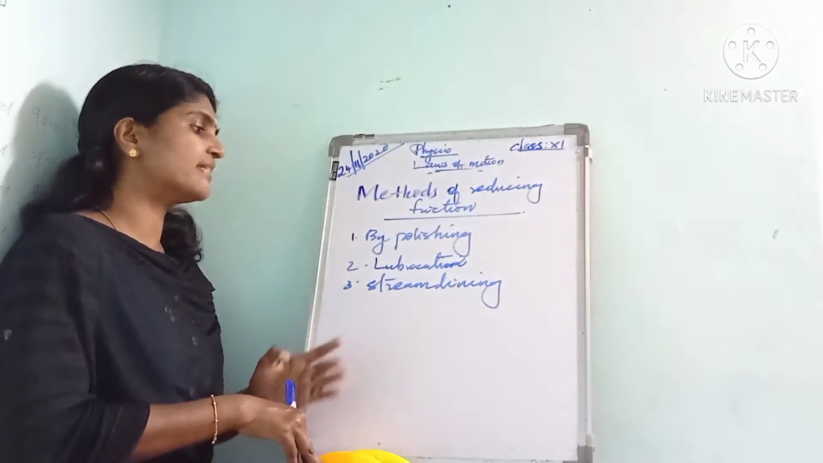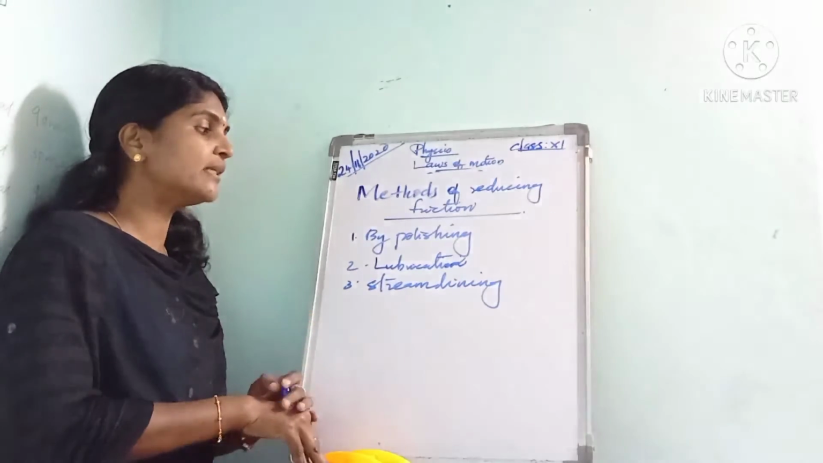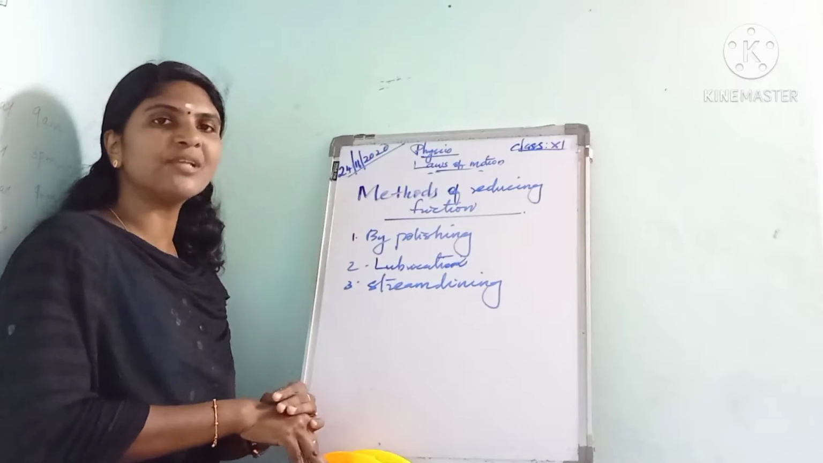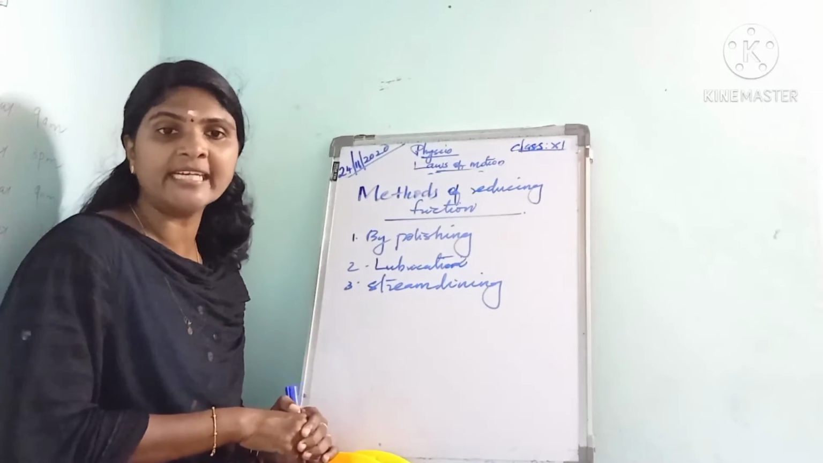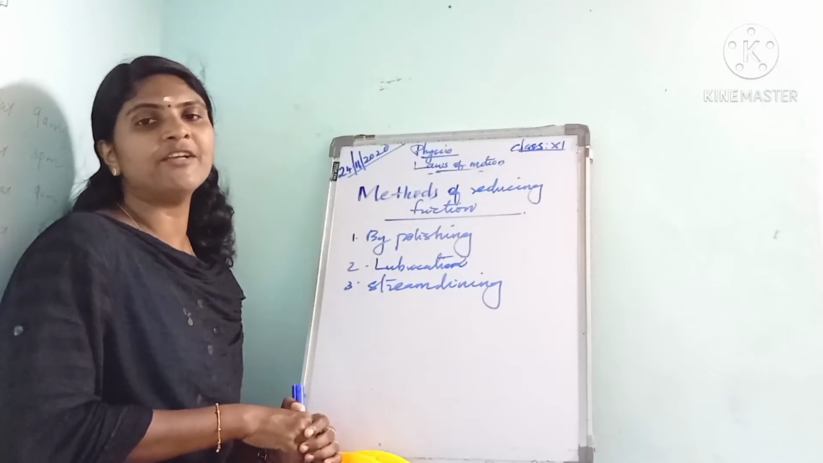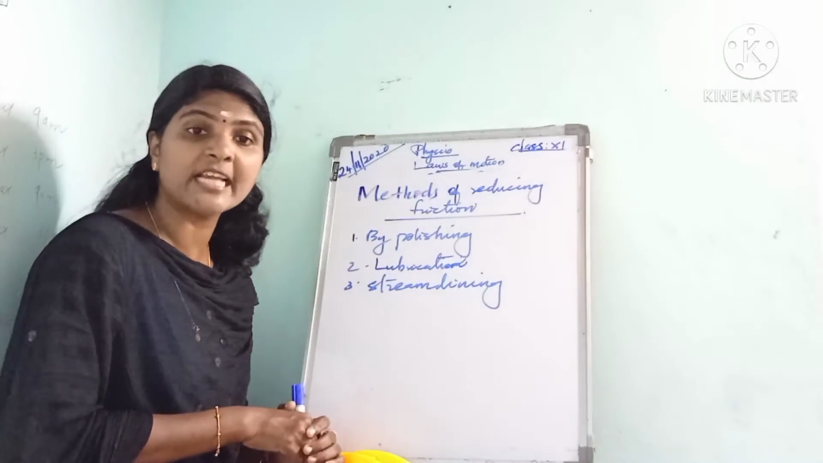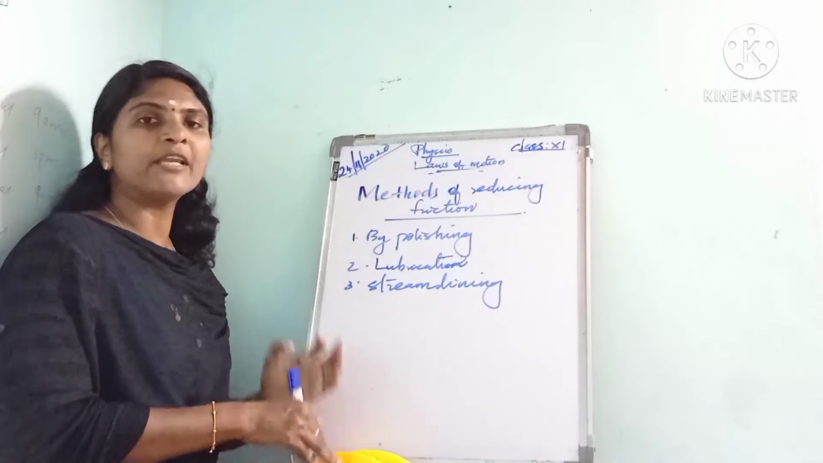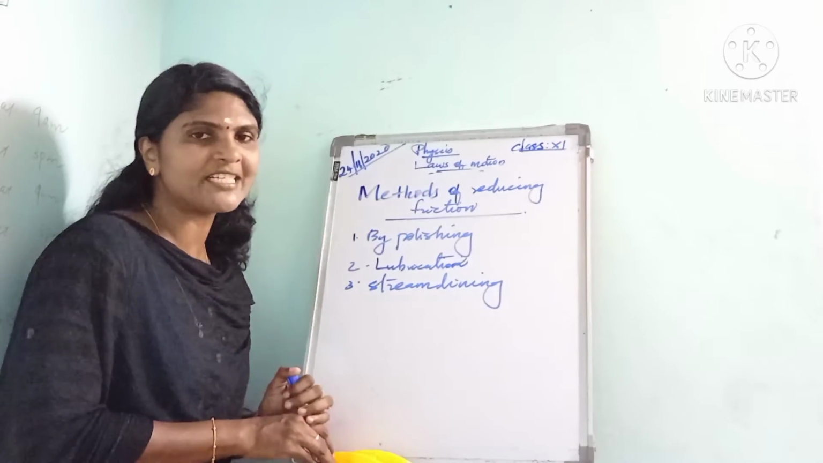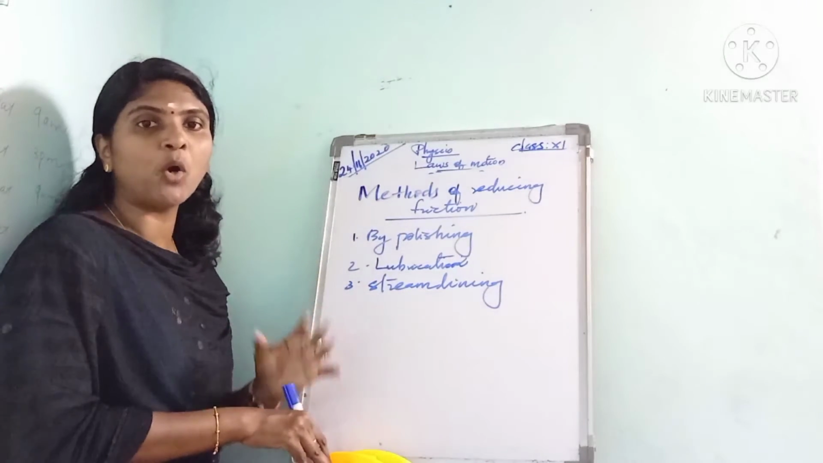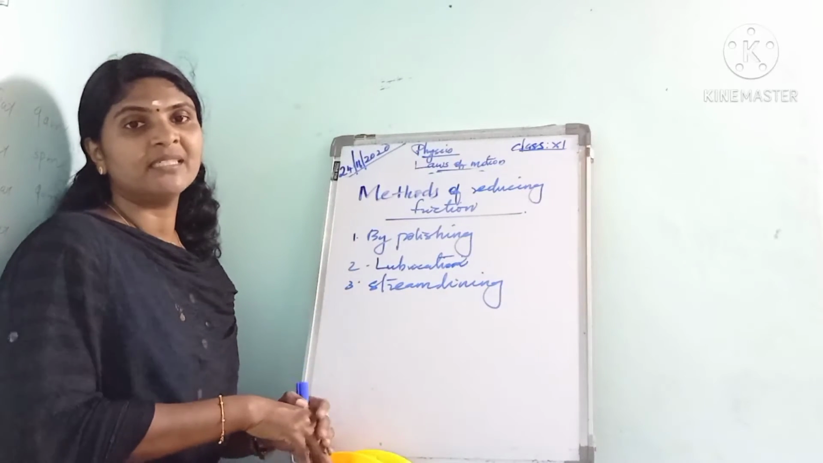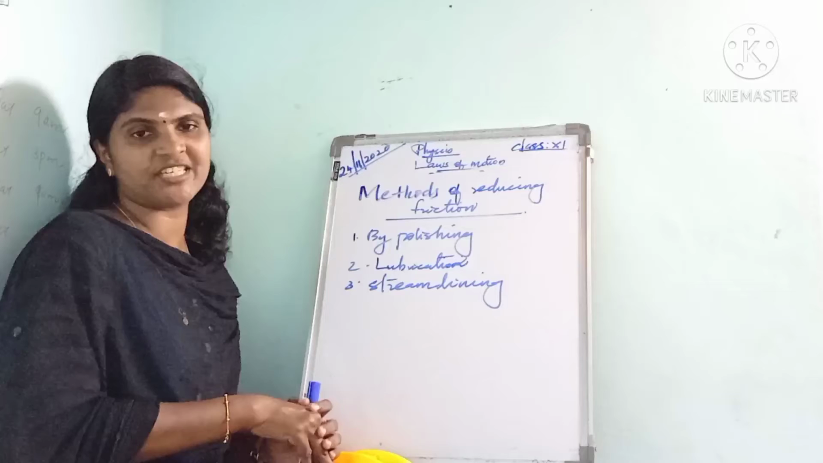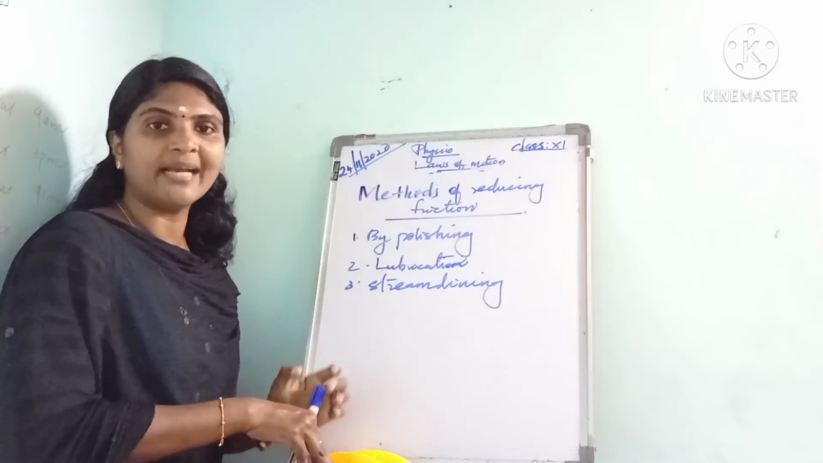Okay, the next is streamlining. The next method for reducing friction is streamlining. The friction due to air is considerably reduced by streamlining the shapes of the body. You noted the shape of ships, boats and aeroplanes. The edges are sharp, in order to reduce friction due to air.